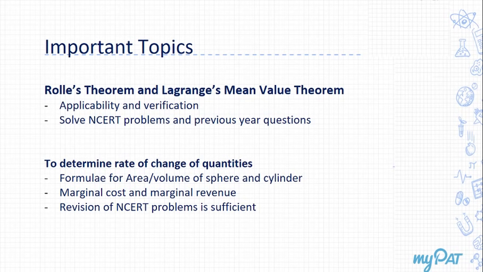So next would be, you can see on the screen, to determine rate of change of quantities. So here you need to, like, a spherical bubble, with time its size decreases and so on. So what would be the rate of change? Then you must be knowing the formula for area, volume of a sphere, cylinder, total surface area, and so on. And then there's one mention of marginal cost and marginal revenue also. Then I think in this, if you just do the NCERT problems, that should put you in good stead, right? So let's move on to the next one.